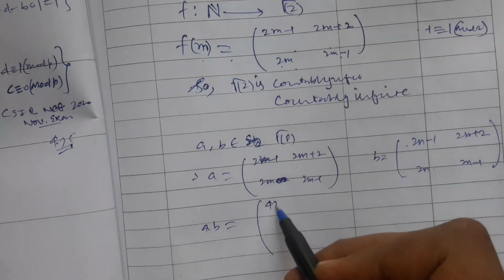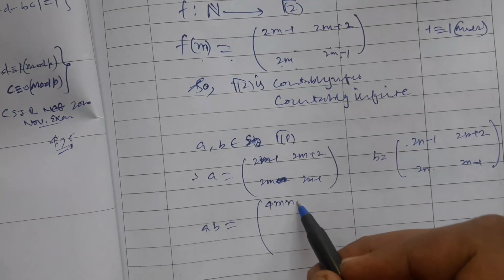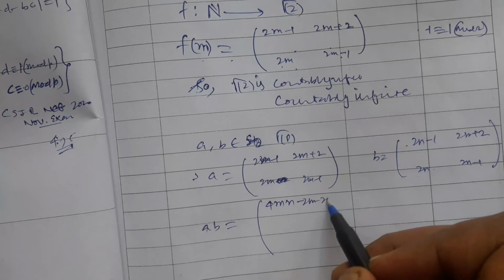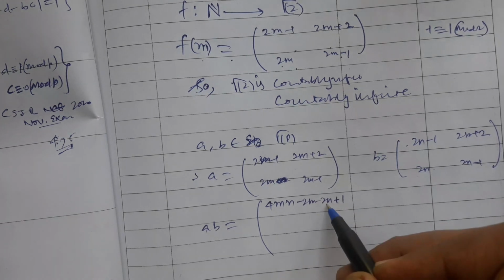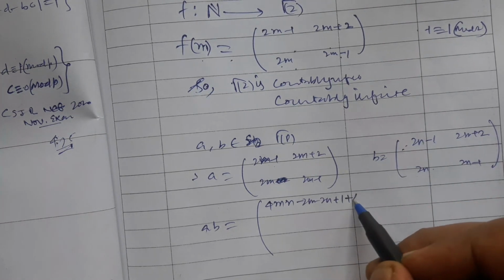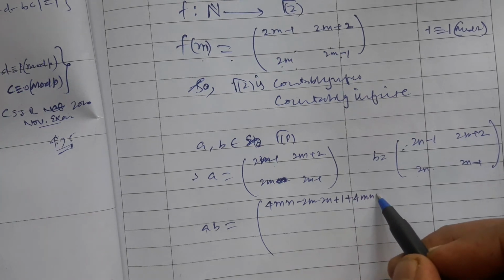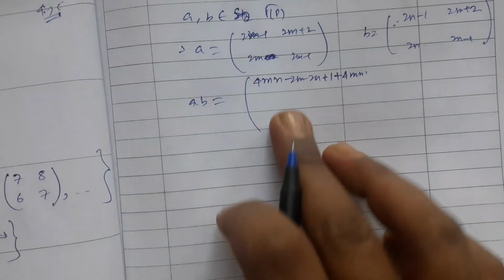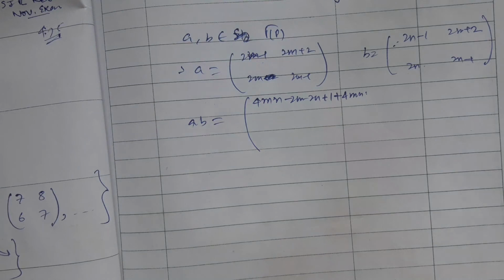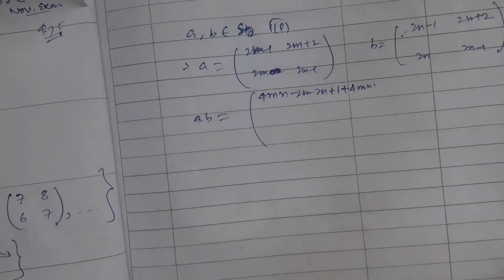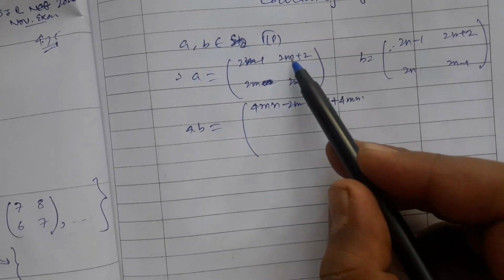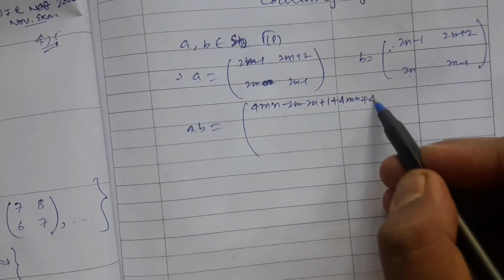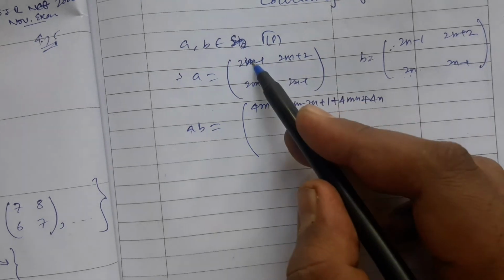The product gives 4mn minus 2 minus 2n plus 1, and now this 4mn. Please do this and check whether it has the form like this or not. This is easy, not too tough, believe me.